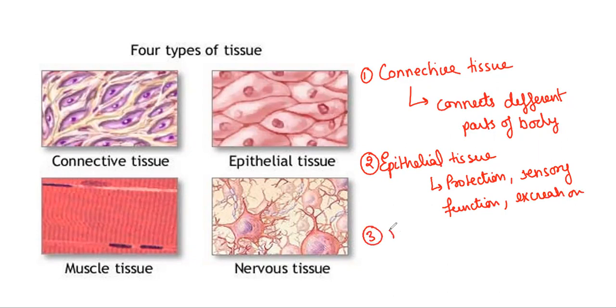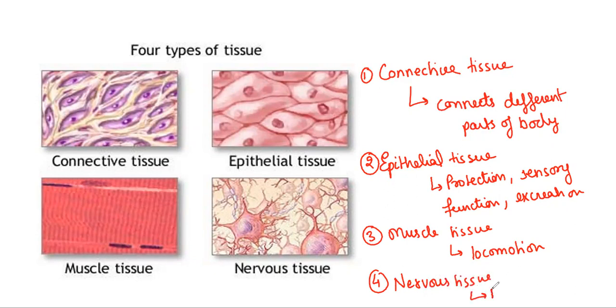In the case of muscle tissue, they are there for locomotion related purposes. In the case of nervous tissue, it promotes memory related function. So in our body, we have these four types and they play all these roles in unity.